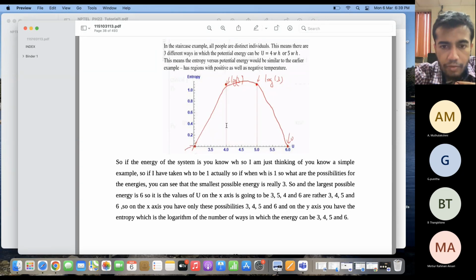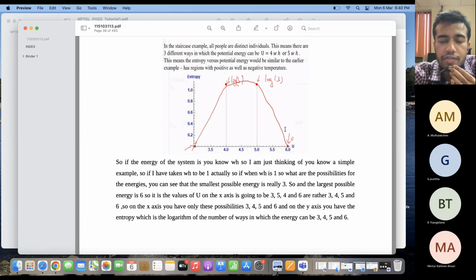Now if I have a finite number of energy levels, that is, a finite number of steps in my staircase, then my energy is always constrained between a minimum value and a maximum value. So in that case there will always be a point where the graph of entropy will rise and then decrease. And in the decreasing part, I will get a negative temperature.